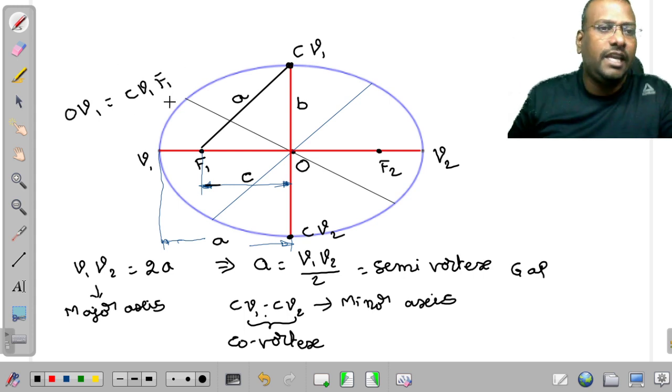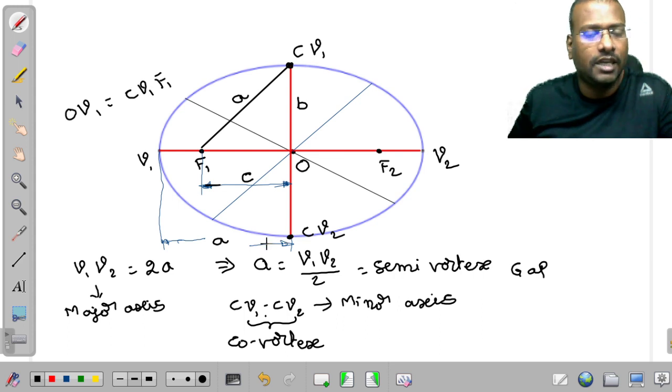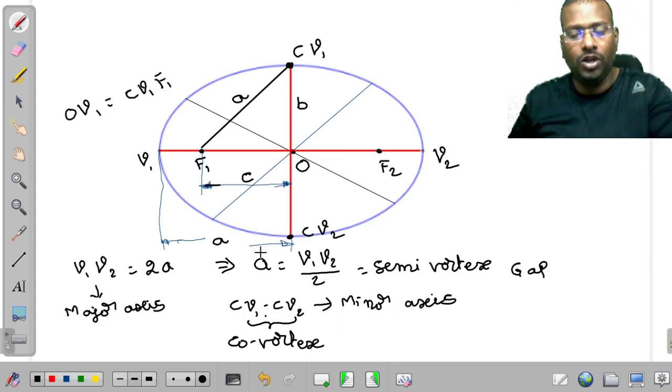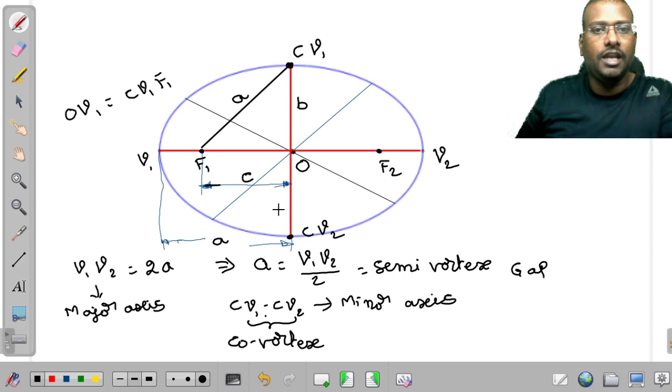So this equation I am able to get in some other fashion also. I will explain that in a few minutes. Before that, we will know some more information regarding it. Up to now, you know what is C, what is A, and what is B. C is the semi-focal gap. A is the semi-vertex gap.